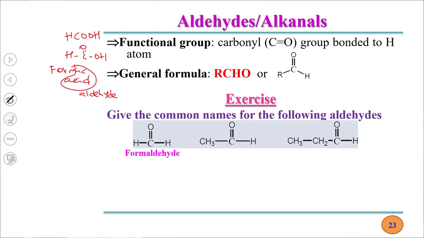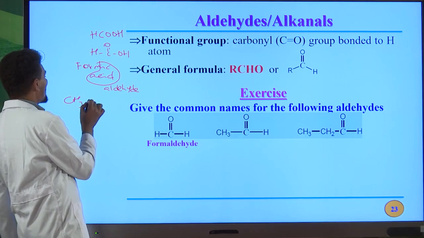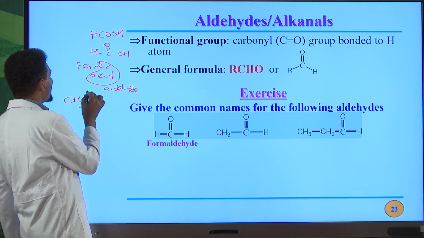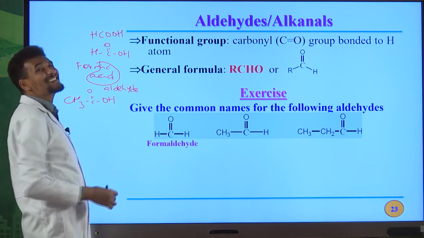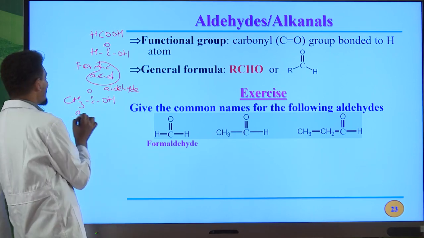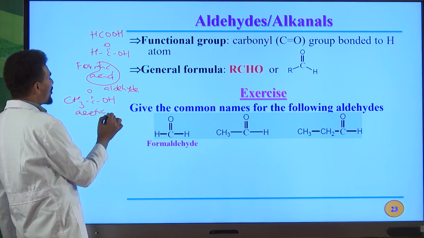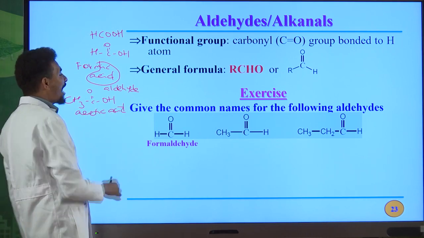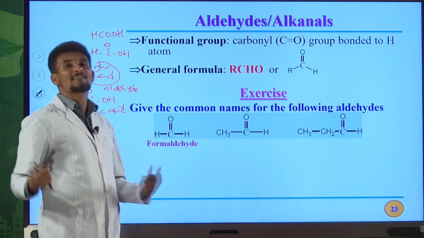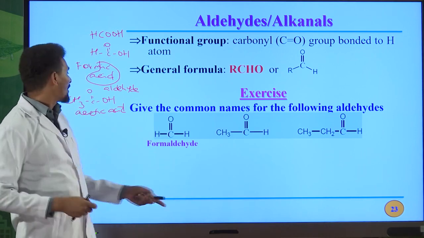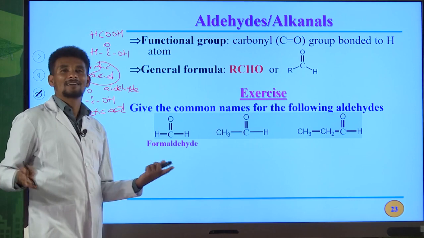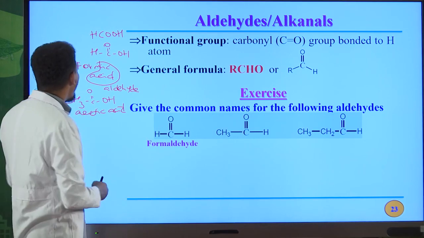Okay, this one contains 2 carbon atoms. And the carboxylic acid that contains 2 carbon atoms, for example, CH3, C double bond OH, is acetic acid. Acetic acid is the common name for this carboxylic acid. Okay, it is derived from Latin word acetum, which means vinegar. It is found in vinegar. That's the reason it is named as acetic acid.